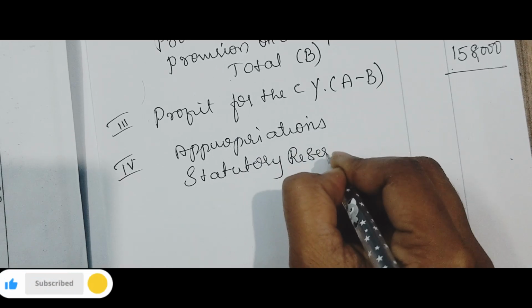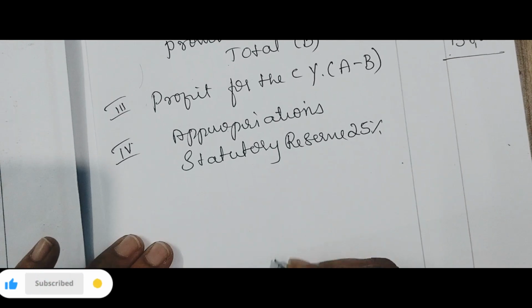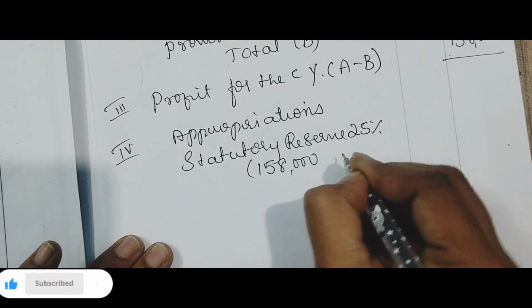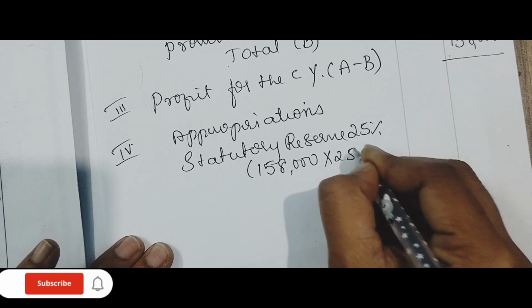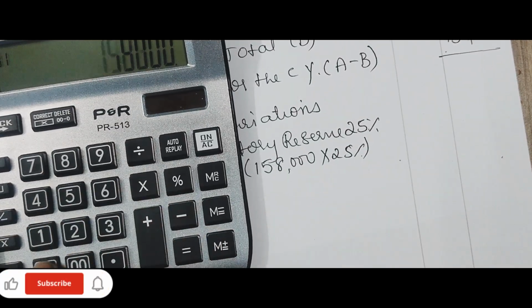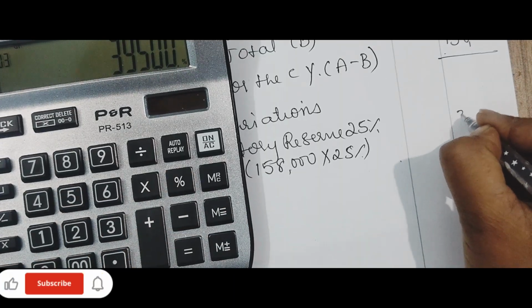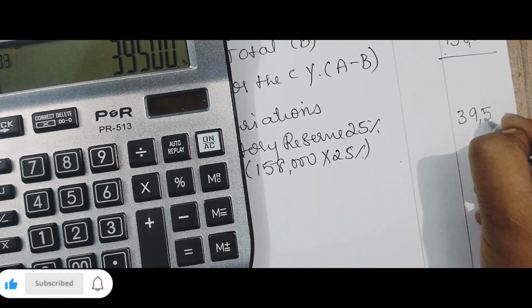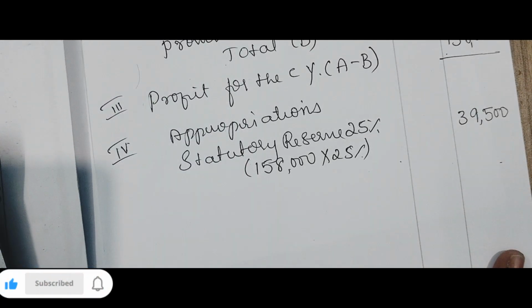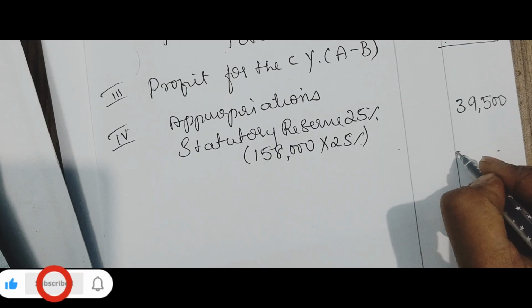Statutory reserve, 25% on 1,58,000. 1,58,000 into 25% is 39,500. 39,500 is the statutory reserve. There is no other adjustments.